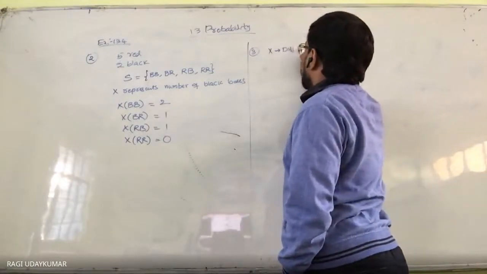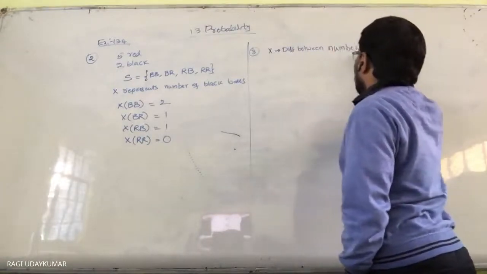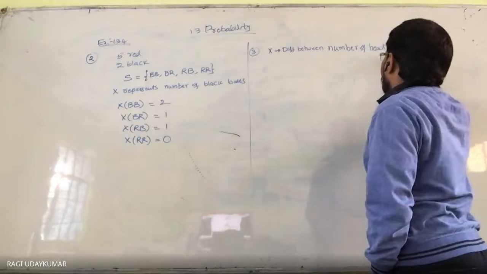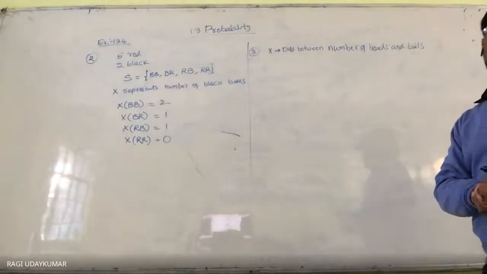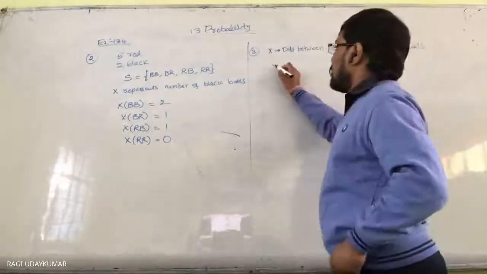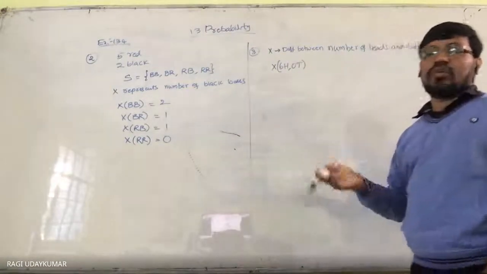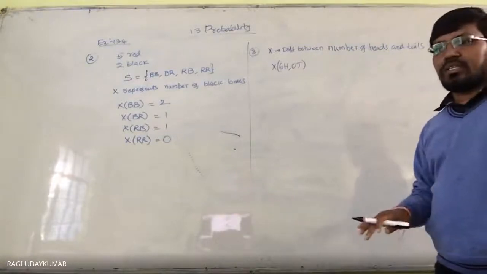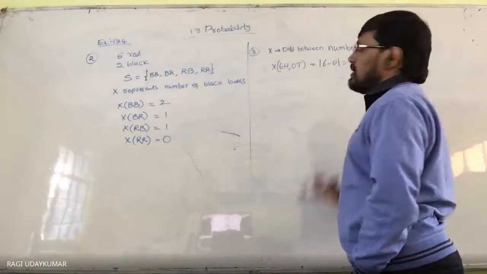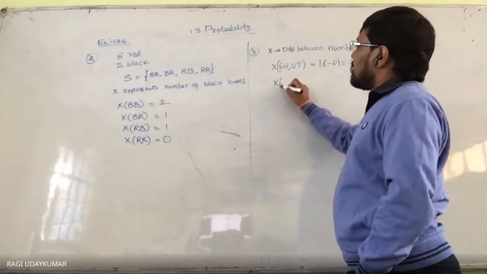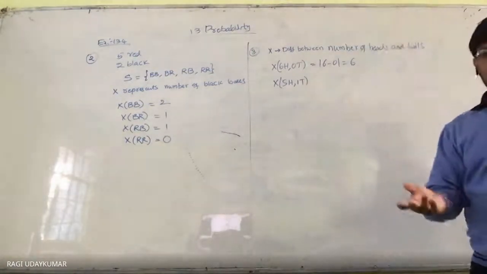So when you toss a coin 6 times, what are the possible values you are going to get? 6 heads, 0 tails you may get. In that situation the difference, taking the modulus, is equal to 6. Then 5 heads, 1 tail. That tail may come first time or last time.